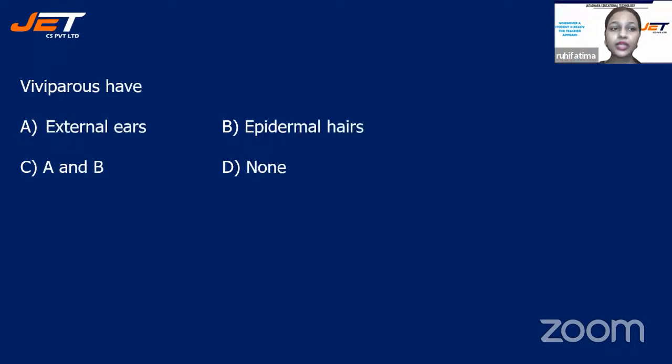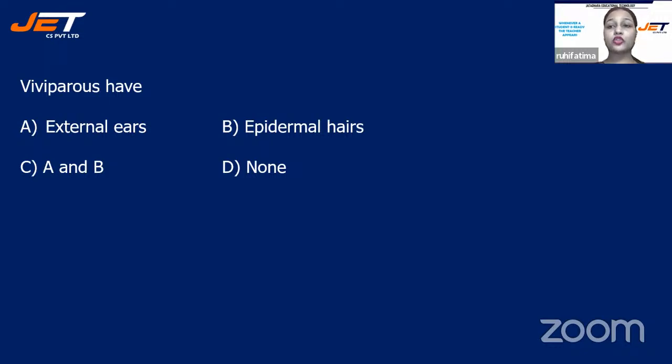Next question: viviparous animals have external ears, epidermal hairs, option A or B, option C, A and B both, and option D is none. One option you have to choose. Children, what are viviparous animals?